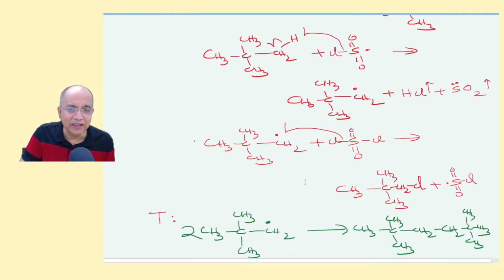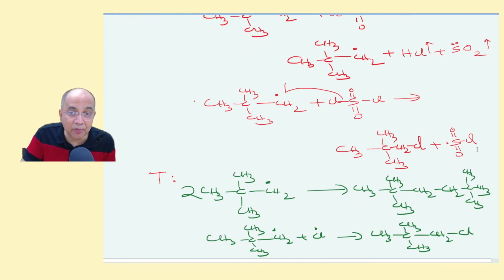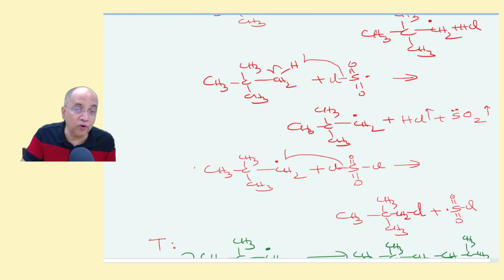That's it. Then the second substep will be the neopentyl radical picking up a chlorine atom from sulfuryl chloride, the reactant, and it will produce the same SO2Cl radical and the product neopentyl chloride. And this will again go for the same cyclic chain reaction.